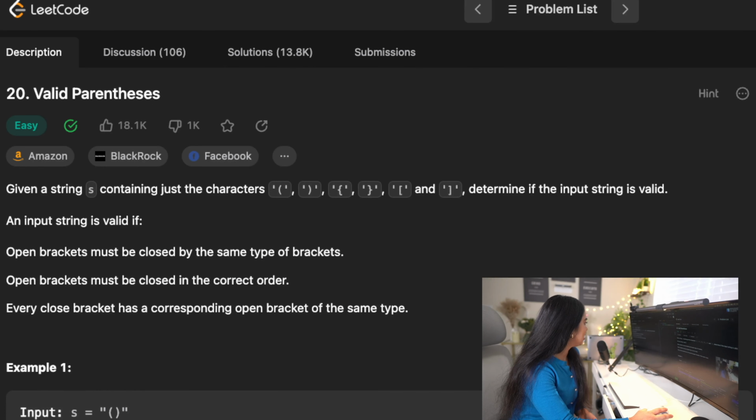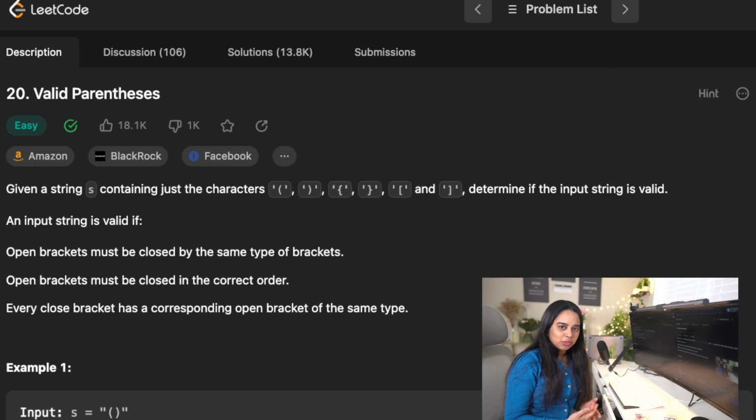Given a string S containing just the characters of different types of brackets, determine if the input string is valid. An input string is valid if open brackets must be closed by the same type of brackets. Open brackets must be closed in the correct order. Every closed bracket has a corresponding open bracket of the same type.